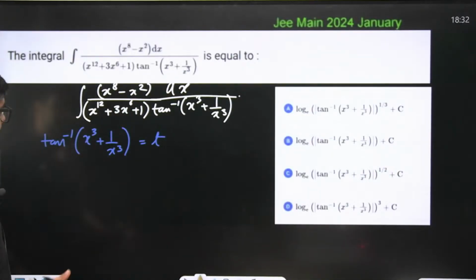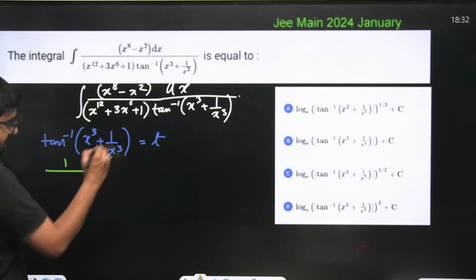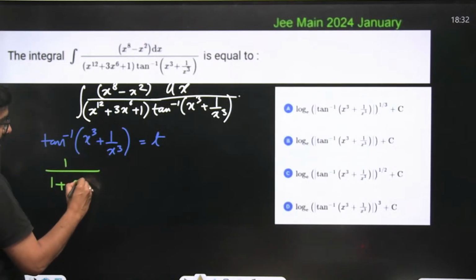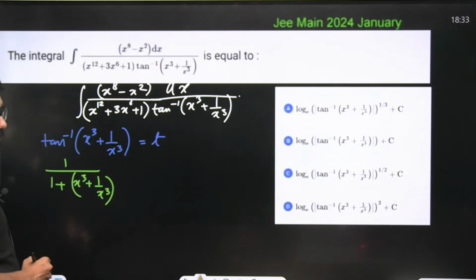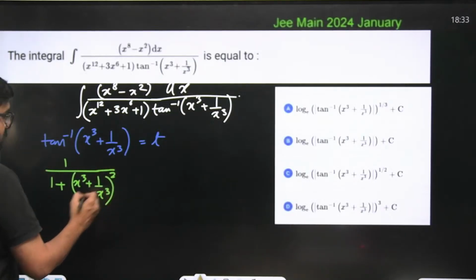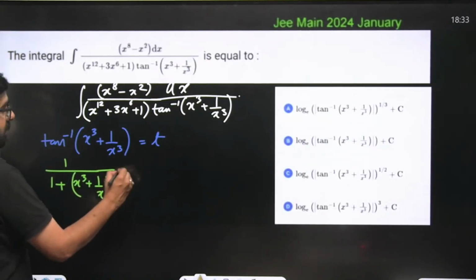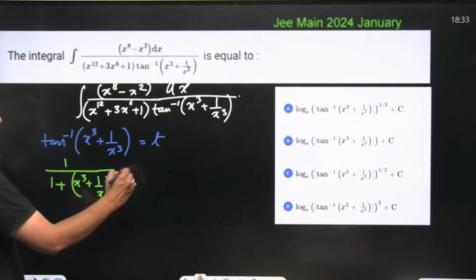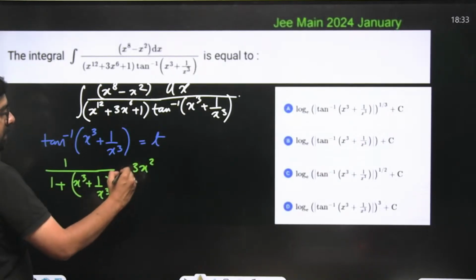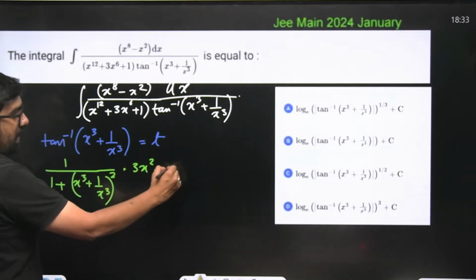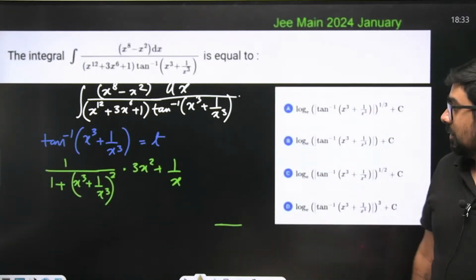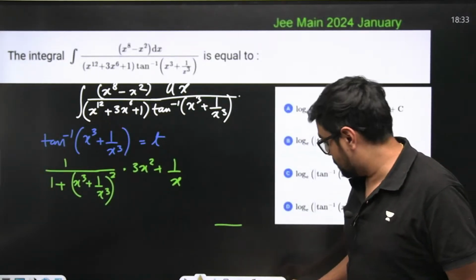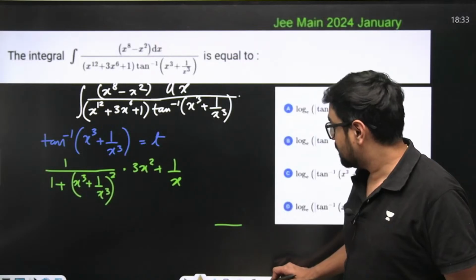Why? Because what will be the derivative? 1 by 1 plus this entire thing, that means 1 plus square of x cube plus 1 by x cube, multiplied with derivative of this, that means 3x square plus 1 by x to the power 4. Oh, sorry, 3 is also there, no? Yeah, 3 is there.